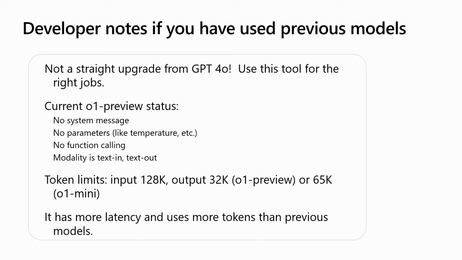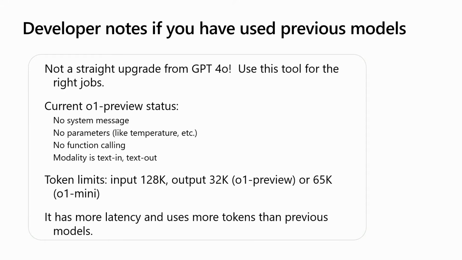Now, when you think about token limits, there's an amazing website out there, aka.ms/OAI/models, that gives you the breakdown on everything you need to know on every model. And in case you're wondering, it's 128K input for both of these models, the O1 Preview and the O1 Mini, and then slightly different outputs, but very high amounts of tokens available. Now, the O1 model does run a little slower. You are going to see more latency because it is doing this rich level of processing. And it is going to use more tokens as well because of how it's operating using something called chain of thought. And we'll get a little bit more into what that means later in this talk.